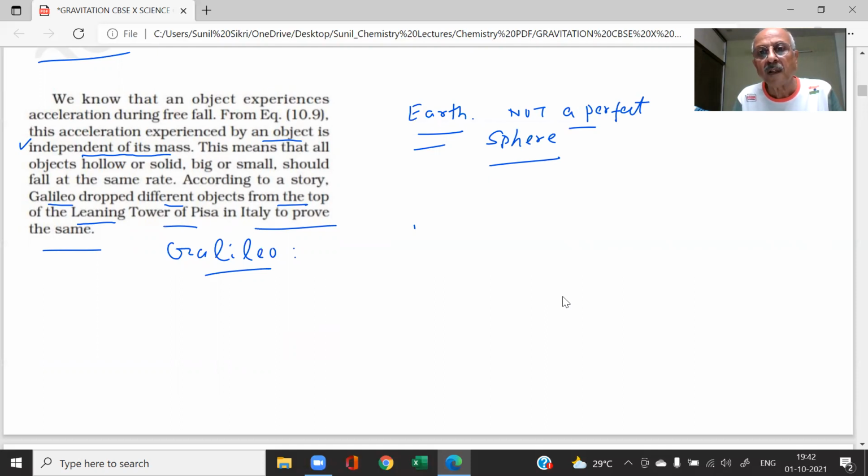I say that, students, something like this. This is the center of the earth, students. This is the pole and this is the equator.